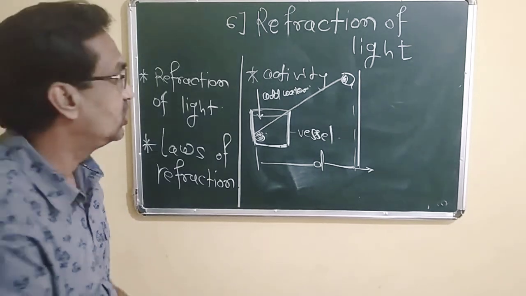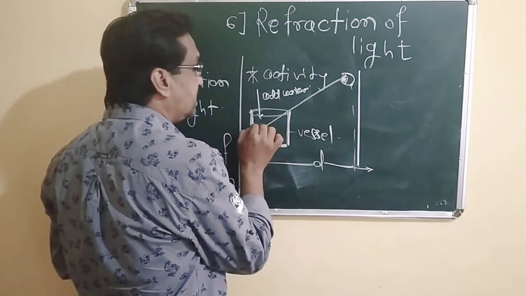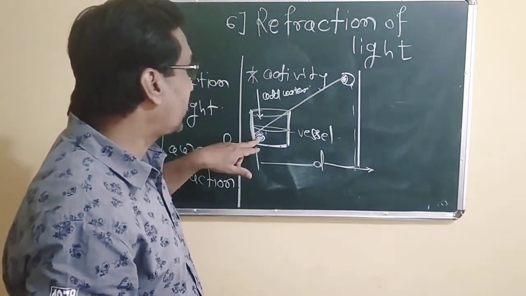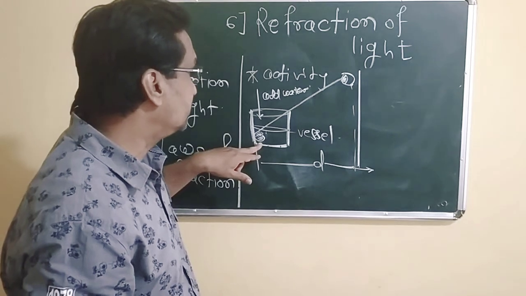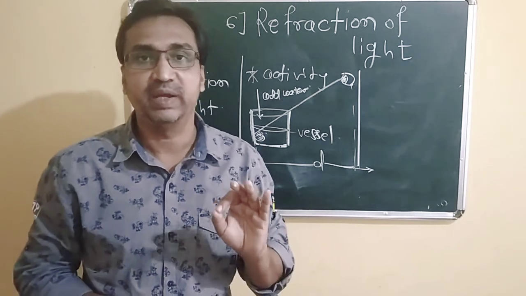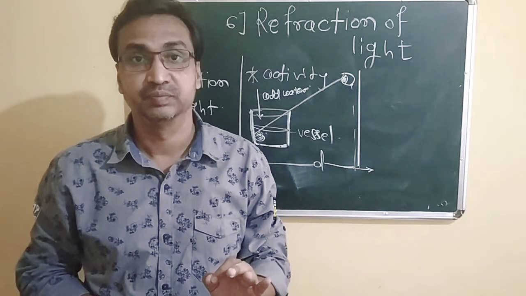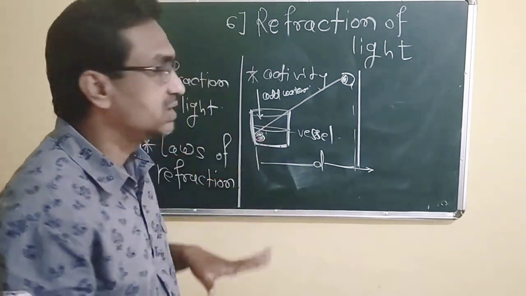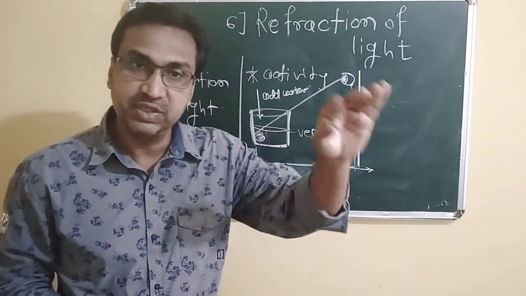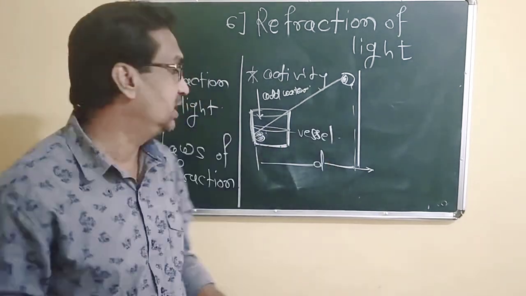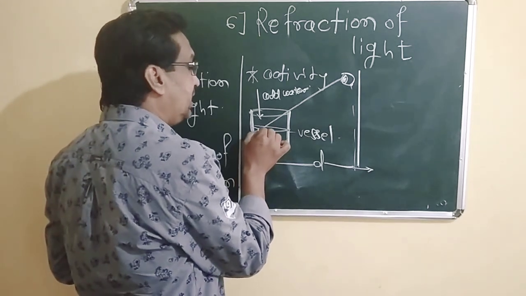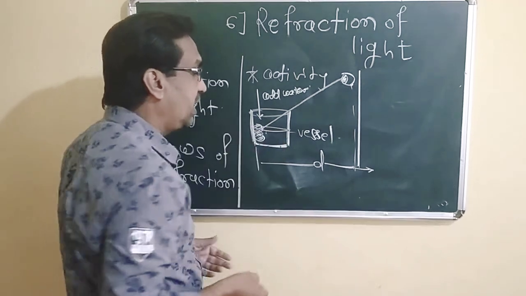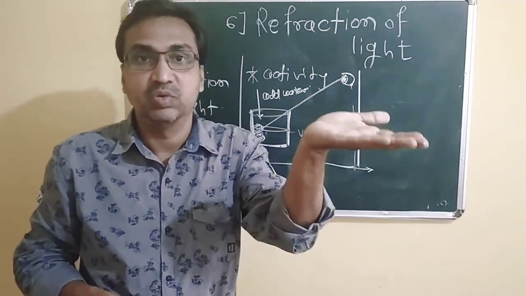So what happens actually? There is a rise in the water level. The location of this coin is at the bottom of the metallic vessel, but we are able to see this coin. We can easily find that the coin appears to be raised toward the surface of the water.